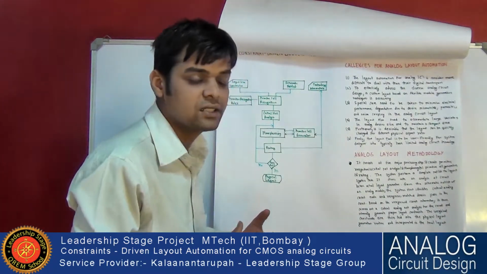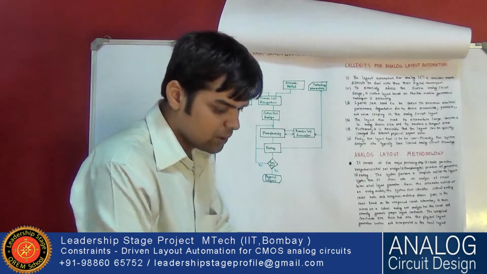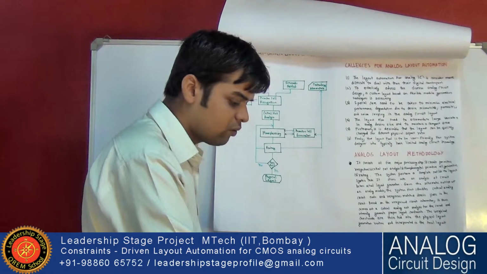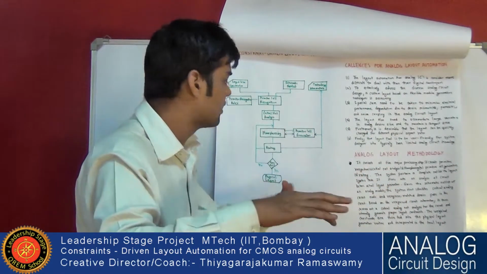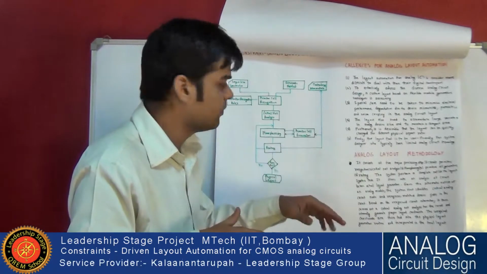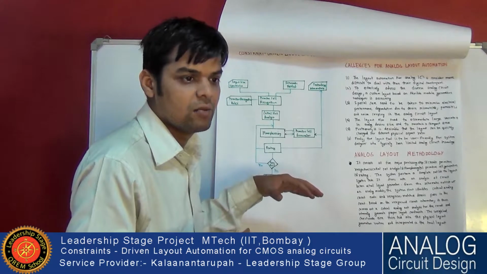The routing challenge is that, suppose this is the ground floor and below it all the devices are there, and here we are connecting wires. Wires may cause parasitics because of poor routing.